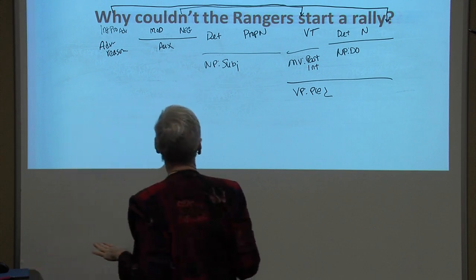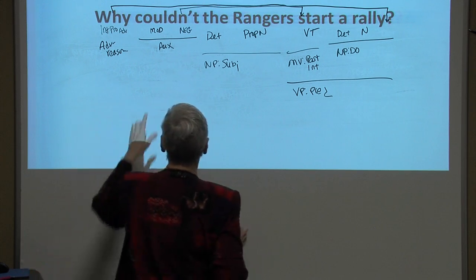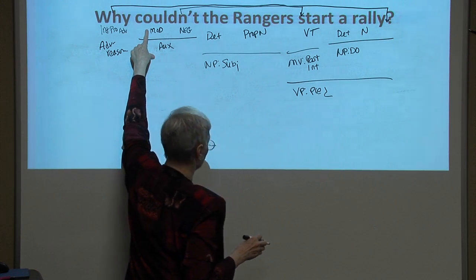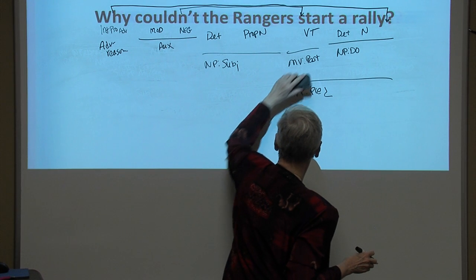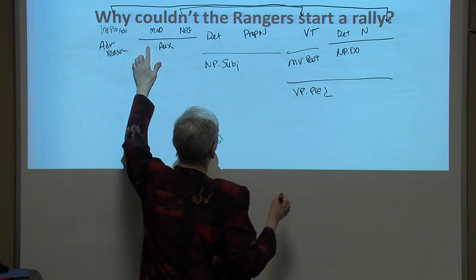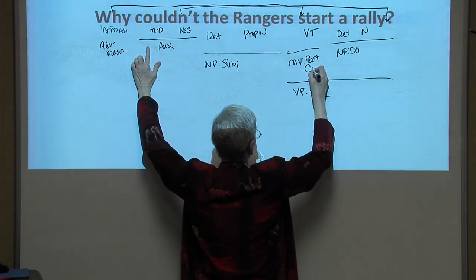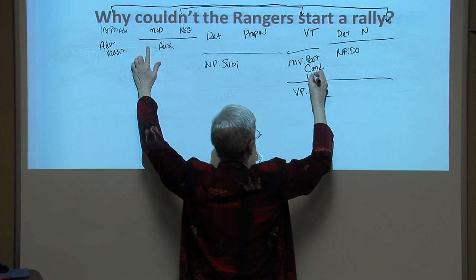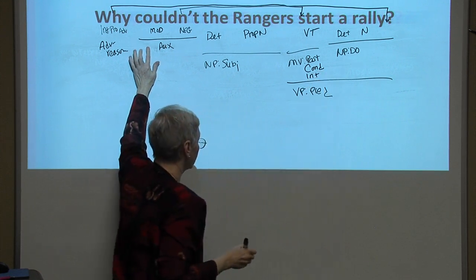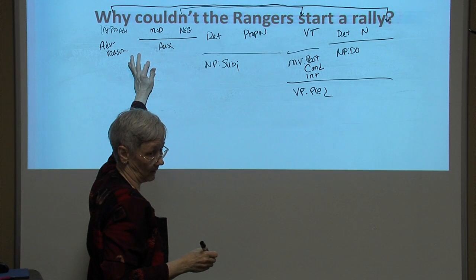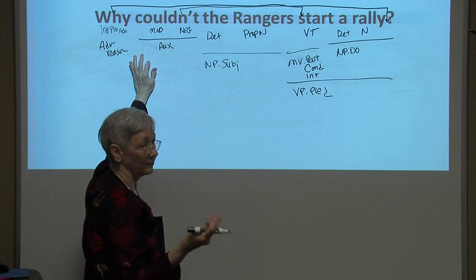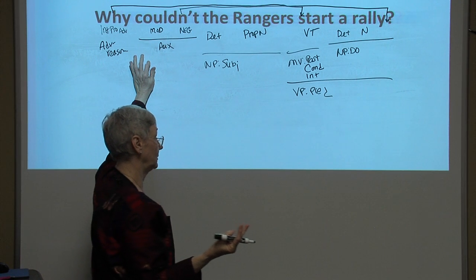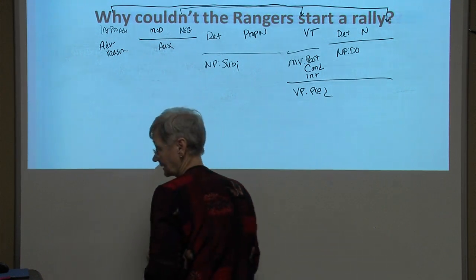Oh, I left something out of the verb, didn't I? What does this modal auxiliary do other than contain the past tense? It also changes the mood to conditional. So the status of the main verb is past conditional interrogative. So here's a sentence where the main verb has two moods. I'm sure that's exciting for you.